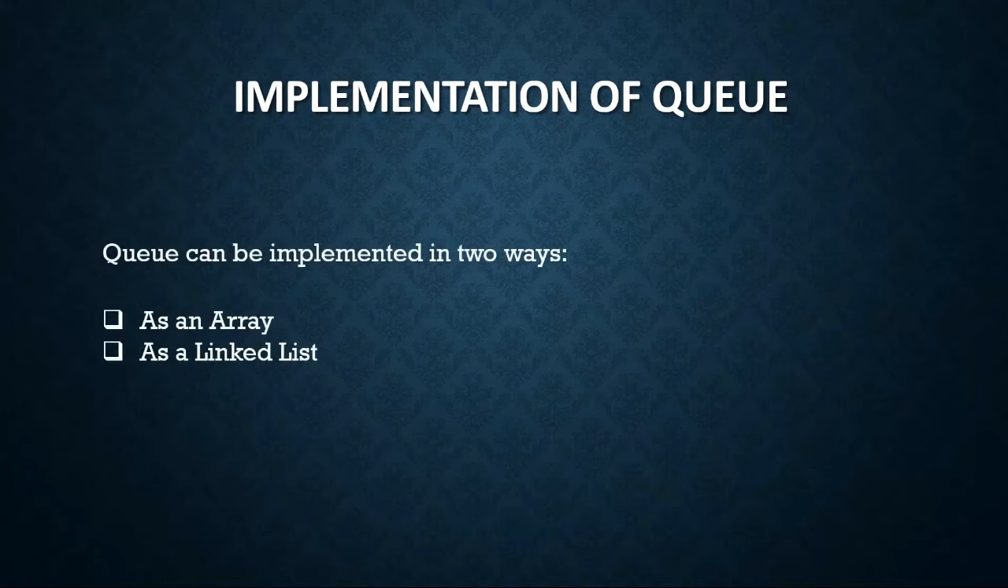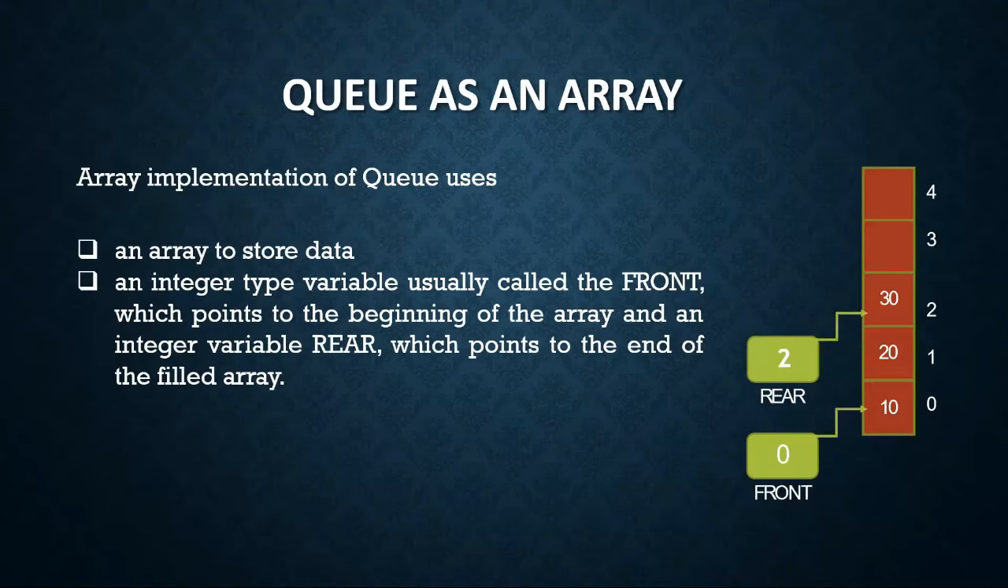Implementation of queue. Queue can be implemented in two ways: as an array, or as a linked list. Queue as an array. Array implementation of queue uses an array to store data. An integer type variable called front points to the beginning of the array, and an integer variable rear points to the end of the filled array.